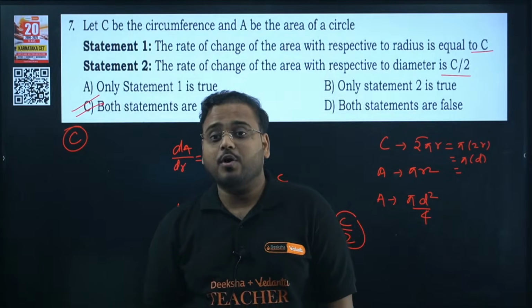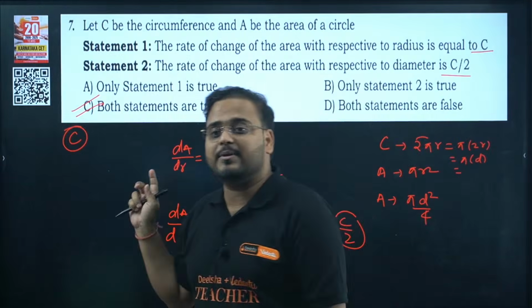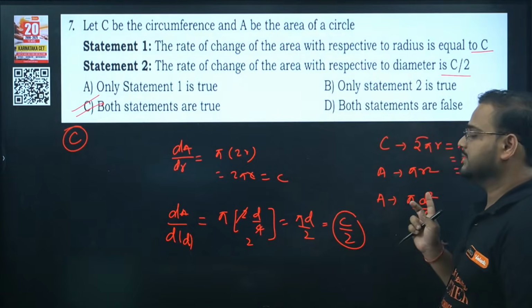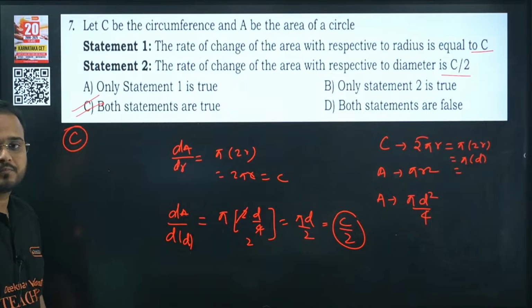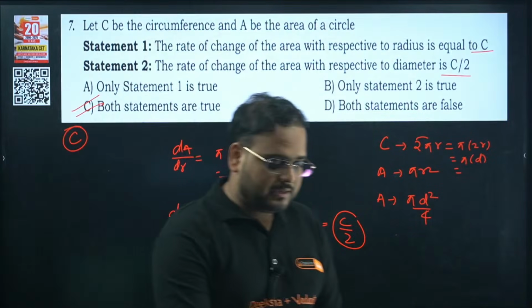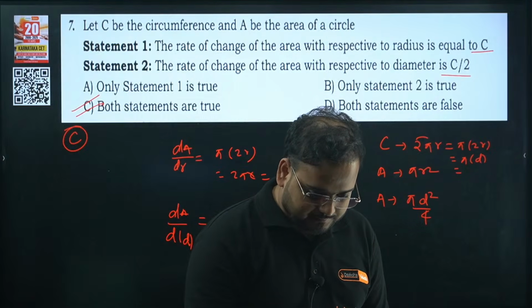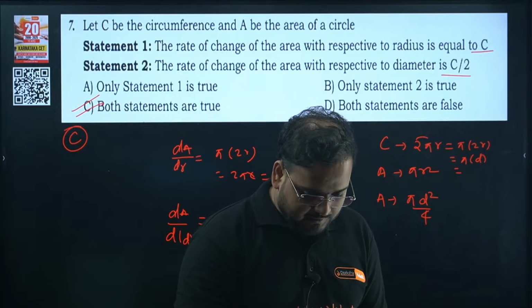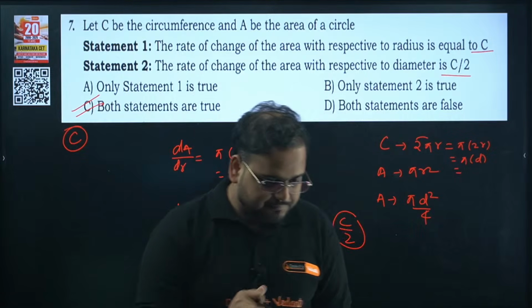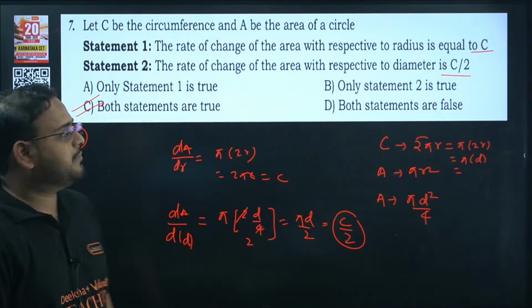So here we go. Is C the right answer? Anybody has doubt why C is the right answer? Anyone? Here we go. Seventh, C. Clear? Next, question number 8 now.